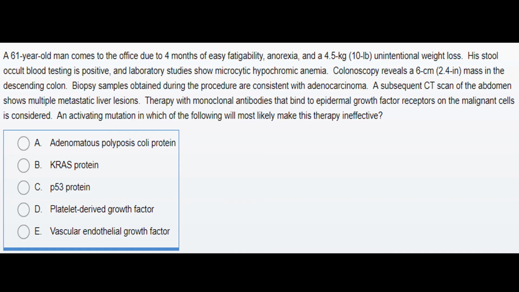Now in this case there is a 61-year-old man who has a complaint of 4 months of easy fatigability, anorexia and unintentional weight loss. His stool occult blood test is positive and shows microcytic hypochromic anemia. On colonoscopy, there is a mass in the descending colon and the biopsy reveals that it is an adenocarcinoma.